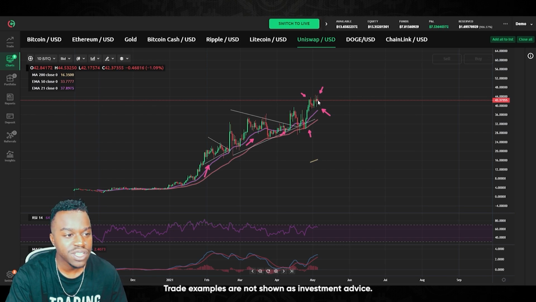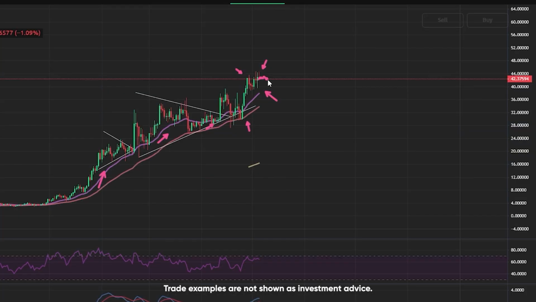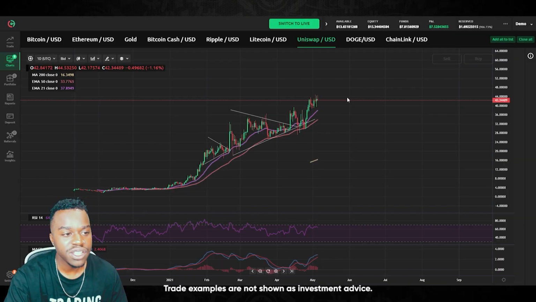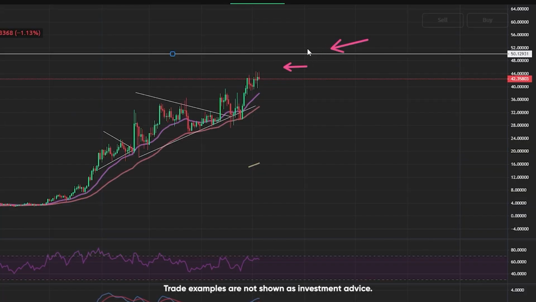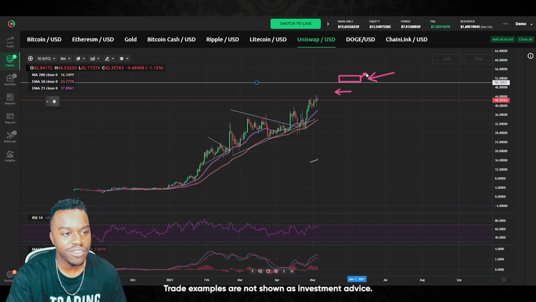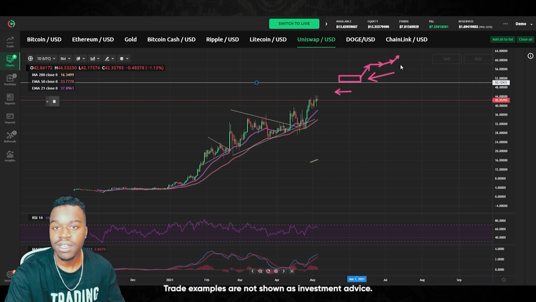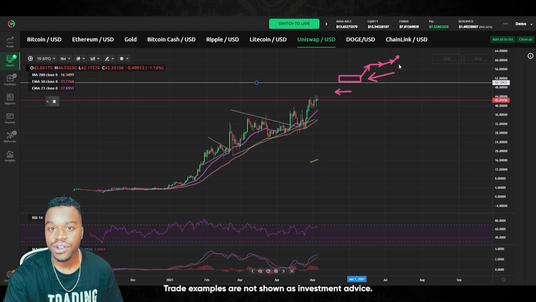So that means price will continue to trade tighter and tighter before eventually making a move to the upside or to the downside. And if we do continue up to the upside, then I do have a few price targets to have a look at. First one is right at about $45. And then the next one, which I do see as a psychological resistance level, is right up here at about $50. And if we flip $50 into a support range, then we can expect price discovery to continue and head up towards $60, $75, possibly even $100 later on this year.